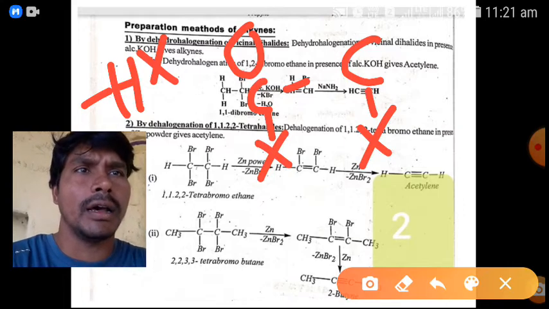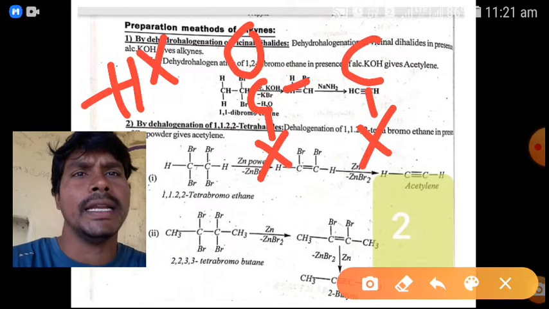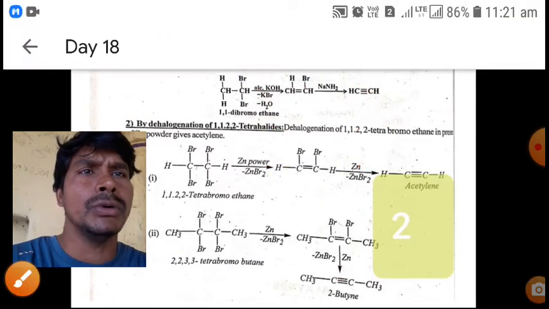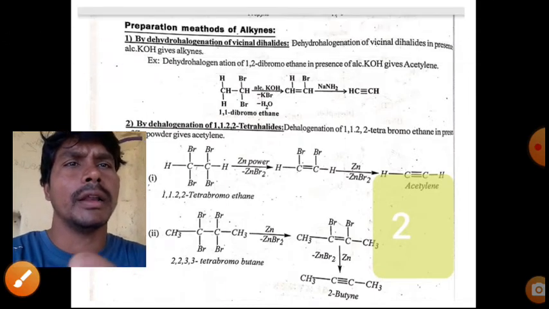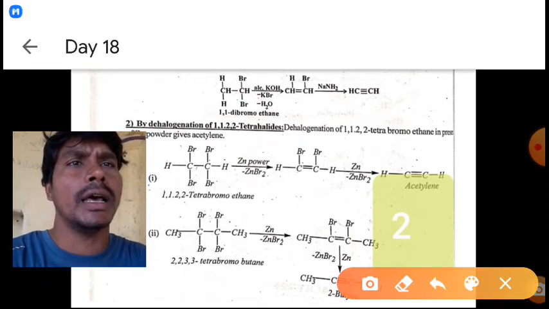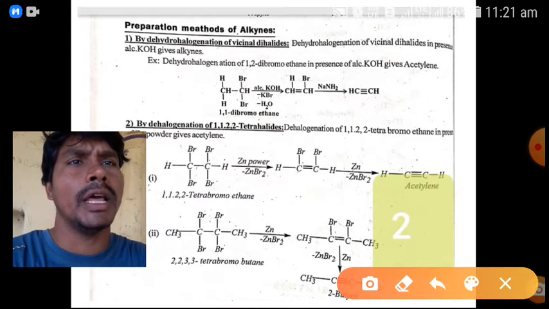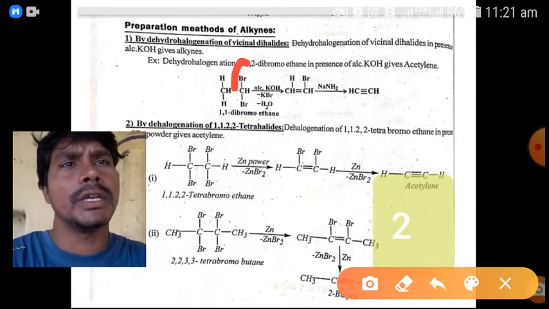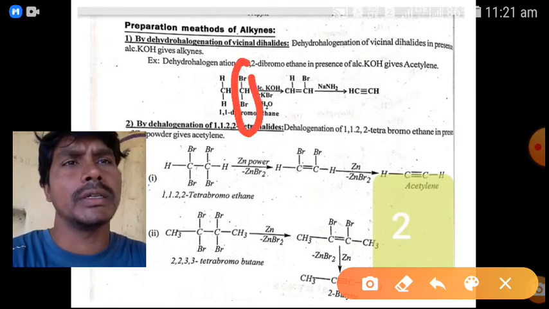So vicinal dihalides undergo dehydrohalogenation with alcoholic KOH to give alkynes. This is the reaction. The vicinal dihalide was written wrongly here: 1,1-dibromoethane is a geminal dihalide, but we need a vicinal dihalide.